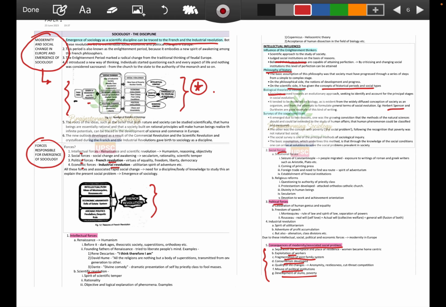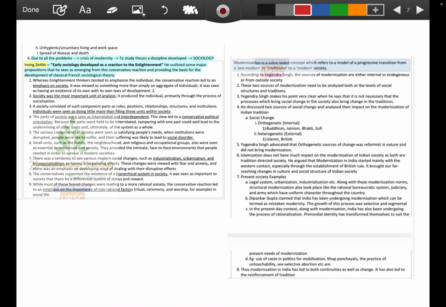So that will help you build static knowledge of modernity and social change in Europe and the emergence of sociology. This is one of the aspects we need to remember, because this is the basics of sociology as a subject. We need to always keep it in mind. All this led to the crisis of modernity, and this discipline developed, that was sociology.